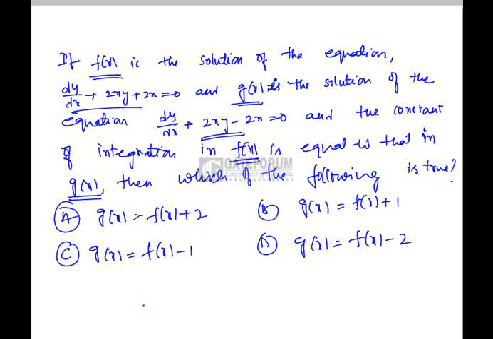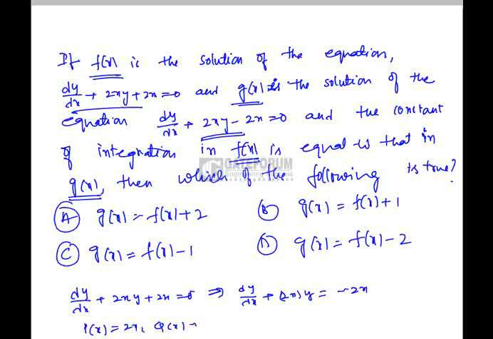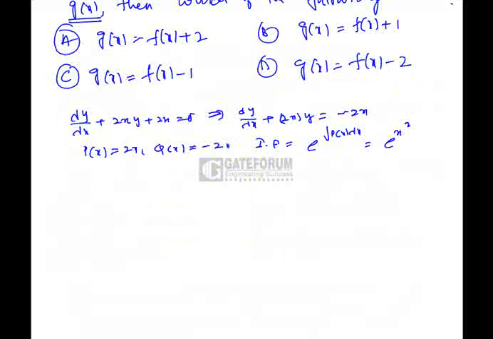Now the given differential equation is dy by dx plus 2xy plus 2x equals 0. This can be written as dy by dx plus 2x into y equals minus 2x. So it is clearly in the form of a first order linear differential equation, where P(x) is 2x and Q(x) is minus 2x. Now the integrating factor is e power integral P(x) dx, which is e power x square.